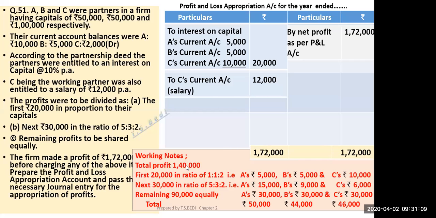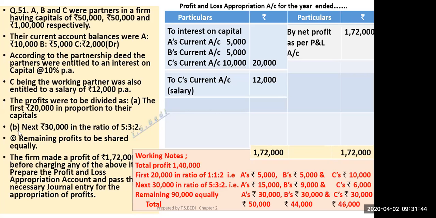Now how to divide this profit? First is given the profits were to be divided as the first 20,000 in the proportion to their capitals. First 20,000 means first 20,000 will be divided in the proportion of capital. Capitals are 50, 50 and 1 lakh. Okay? So ratio will be 1:1:2. So first 20,000 will be divided in the ratio 1:1:2. Is this point clear to everyone? Yes? Any doubt? Yes, sir.